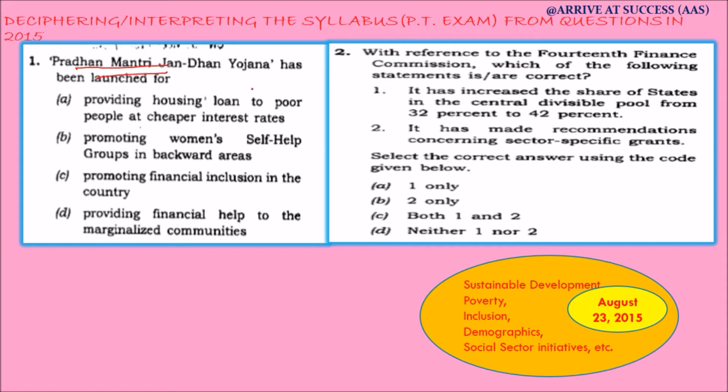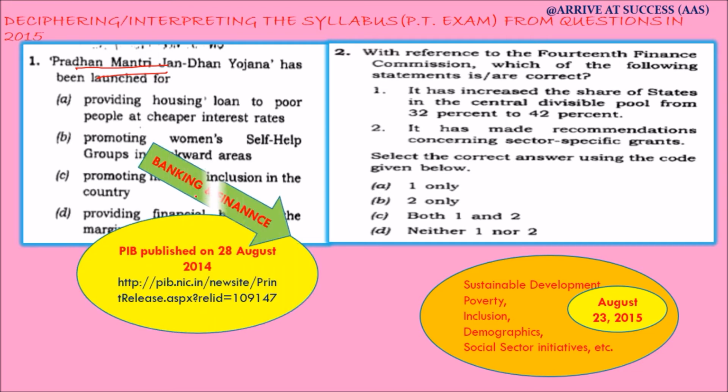The first question relates to Pradhan Mantri Jan Dhan Yojana, and information regarding it was published by PIB on 28th August 2014, and the PT examination date was 23rd August 2015. That is, the PIB published regarding Pradhan Mantri Jan Dhan Yojana just about 1 year before the date of examination.